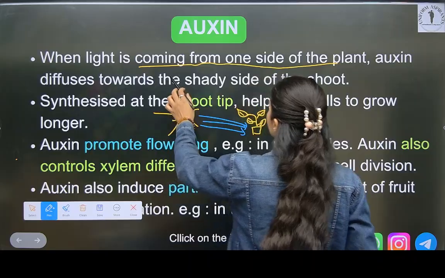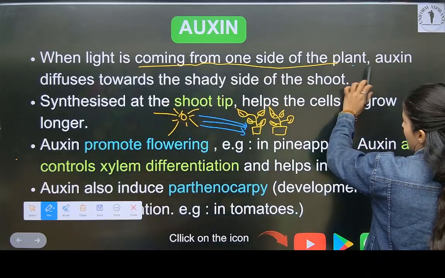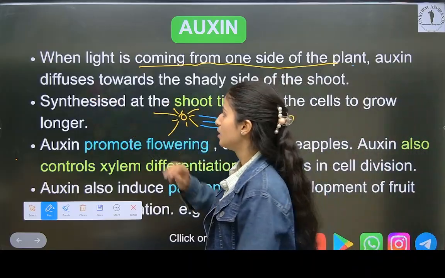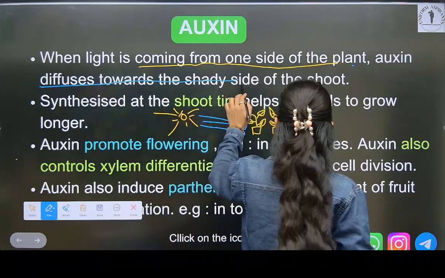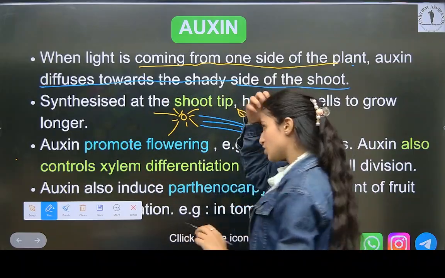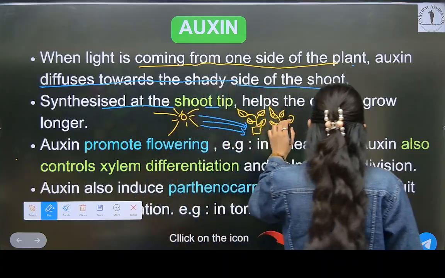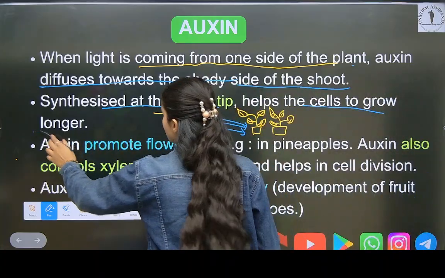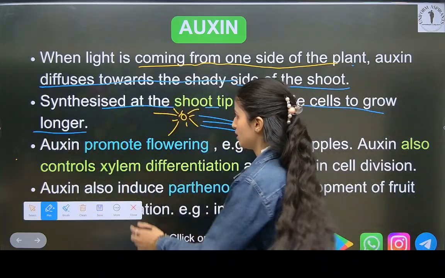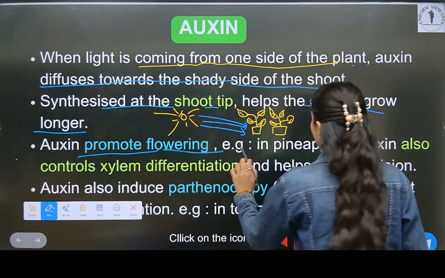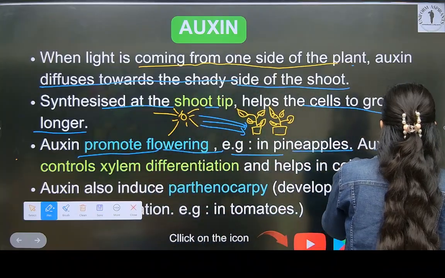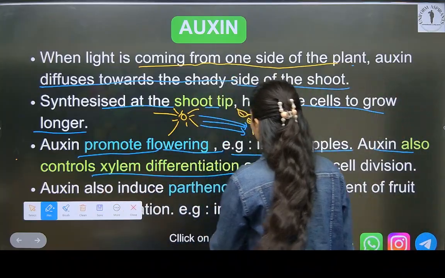See now, when light is coming from one side of the plant, auxins diffuse towards the shady side of the shoot. Auxins, synthesized at the shoot tip, help the cells to grow longer. Yes, this is a growth hormone. We know that. Auxins promote flowering. Example, pineapples.